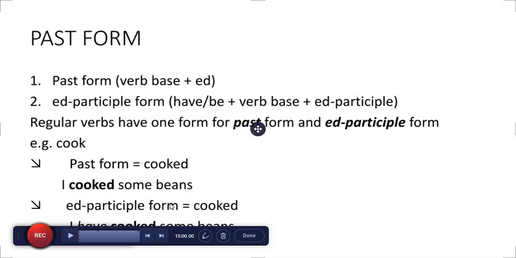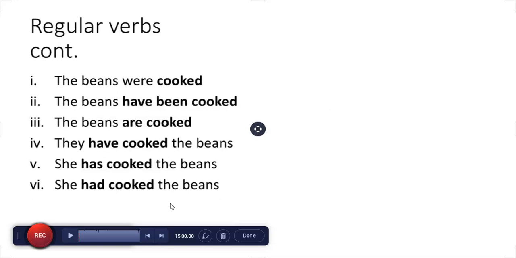Regular verbs have one form for the past form and the ed participle form. For example, cook. Past form will be cooked. For example, I cooked some beans. In participle form, cooked. I have cooked some beans. The beans were cooked. The beans have been cooked. The beans are cooked. They have cooked the beans. She has cooked the beans. And she had cooked the beans.